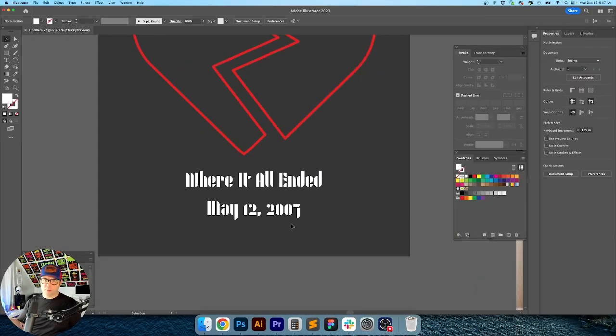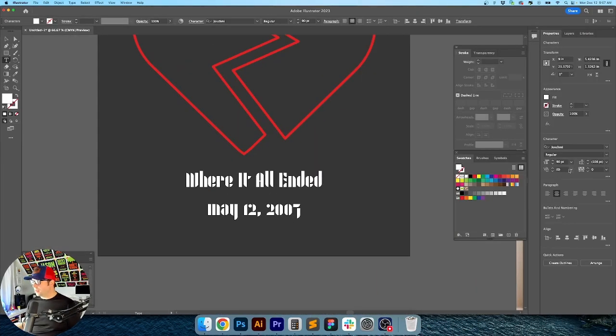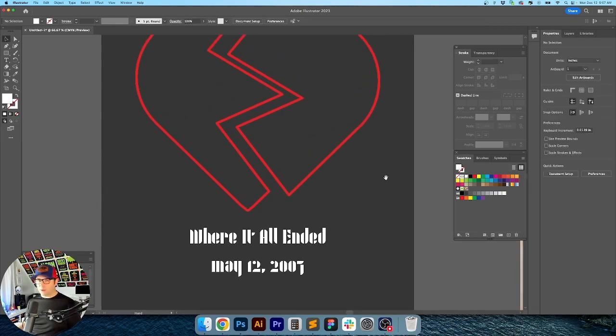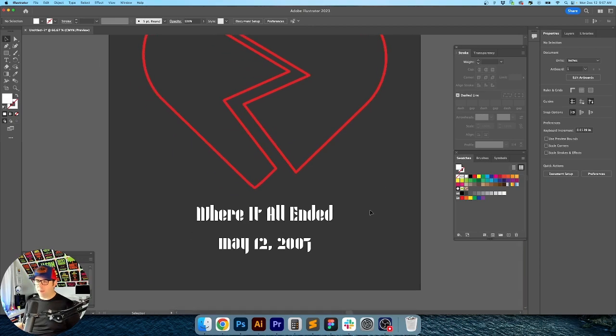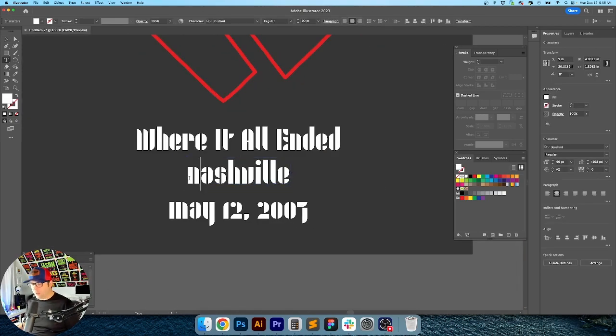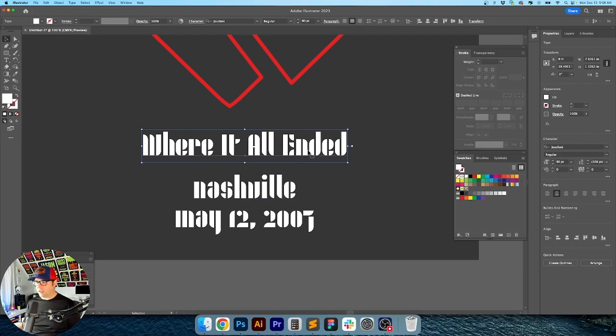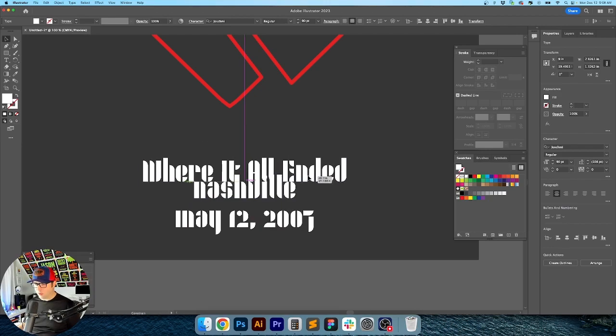And then for the date, we'll just put the release date at the bottom. It may get a little bit lost here in the numbers, but that's fine just for this example. If I were actually putting together a poster like this, I'd probably just change up the type a little bit more. And because I'm a native Nashvillian, we'll just put Nashville right there. And we'll just kind of go in and refine this type just a little bit more.